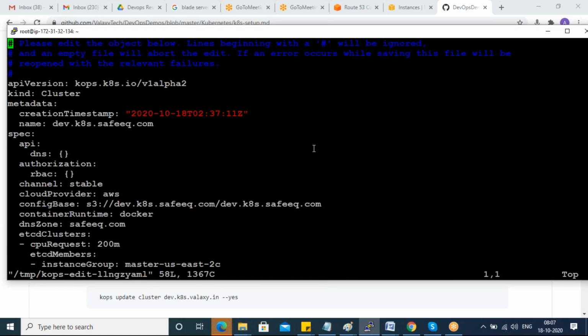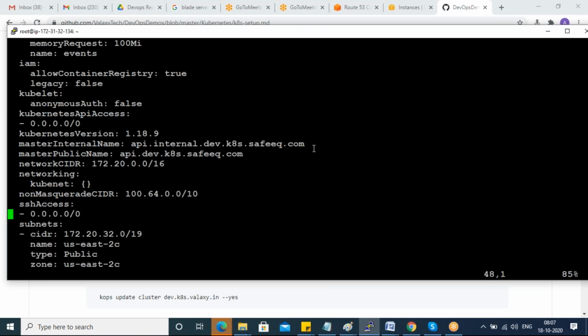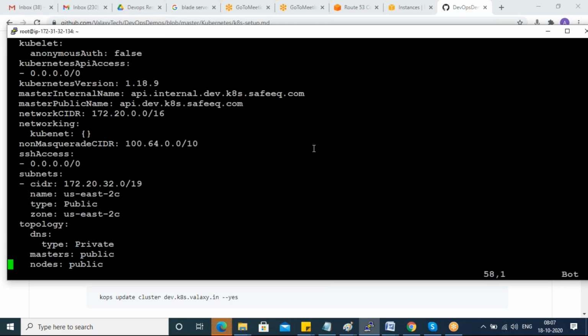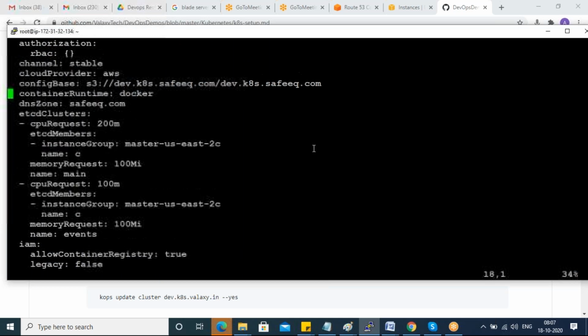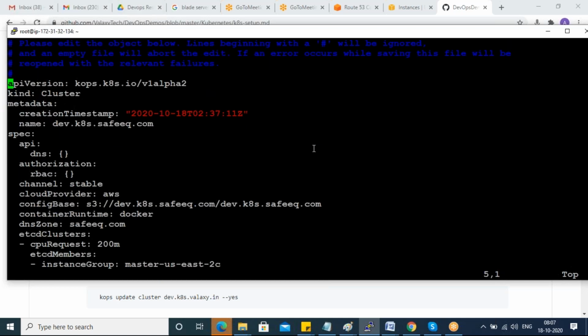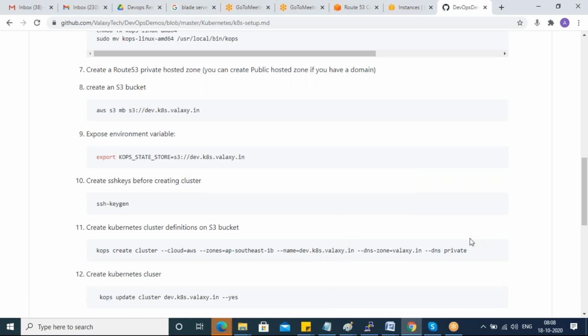Which region you created. Some vi file will be opened, guys. You can see what network you created, your cluster details. I haven't created these. My kOps already has some setup, and it will replace just my details. Already it has some settings, so it is replacing my cluster name, my zone, my domain name, something like that.